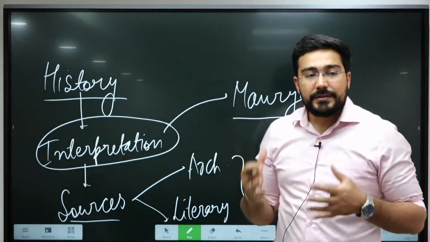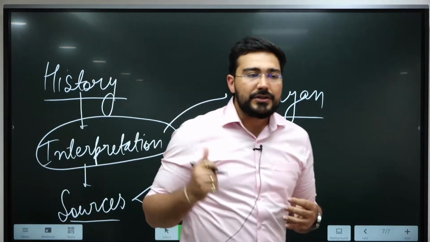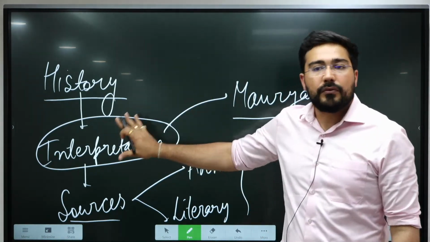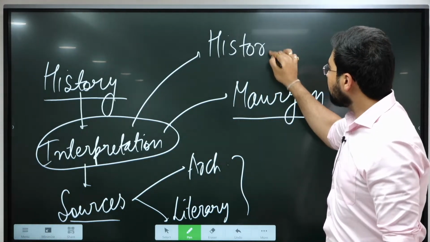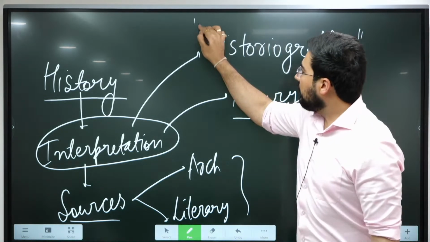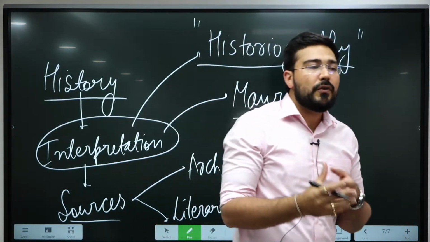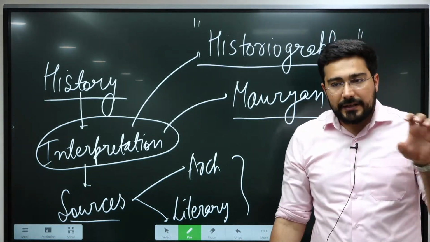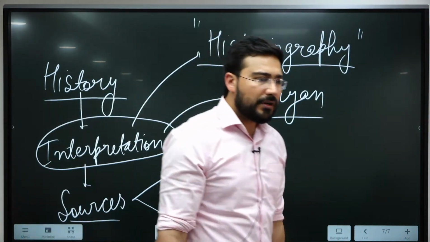But if we see largely, there are four prominent schools in India which have touched upon history writing. This art of history writing, this form of interpretation, is known as historiography. You can understand this as a form of algorithm, how they have processed it. A simple event can be seen in different light. We can interpret it in 50 ways.